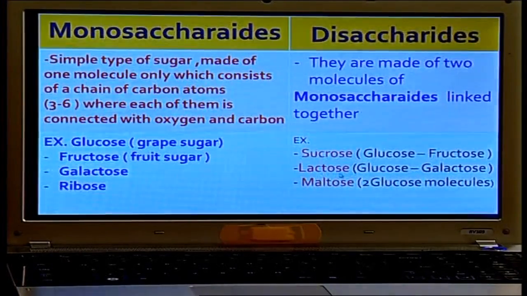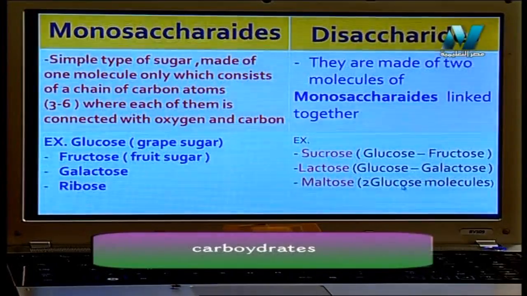Lactose, found in milk, is formed from the combination of glucose and galactose. 2 molecules of glucose form maltose. As you see, glucose is common in the 3 types of disaccharides: glucose and fructose, glucose and galactose, and the 2 glucose. All of this makes disaccharides.